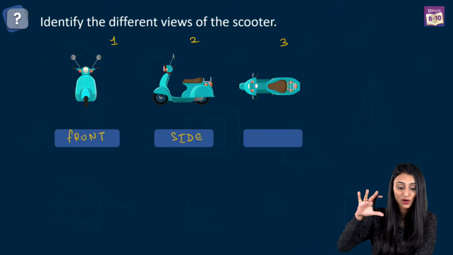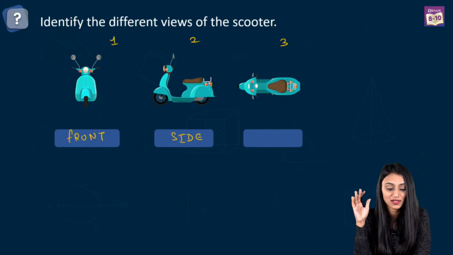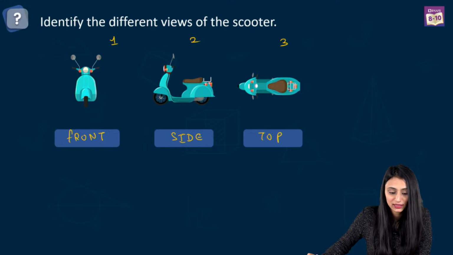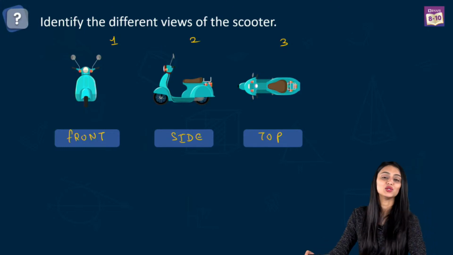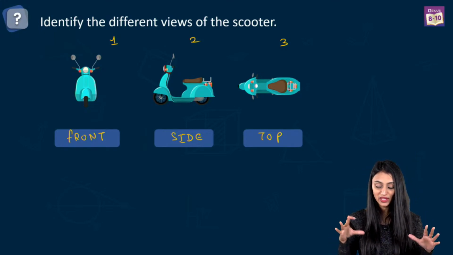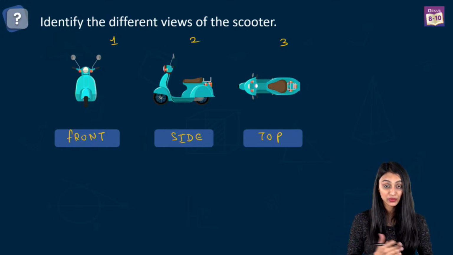Okay, you have given the answers for all of them. I can see mostly people are giving answers for all 3. Front, side and top, absolutely. This is the top view, correct. Wow, amazing. You guys are really fast, I must say. Okay, so now we have understood how to check the different views, right?